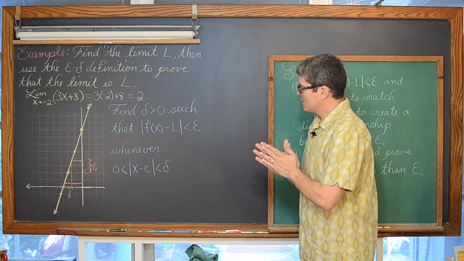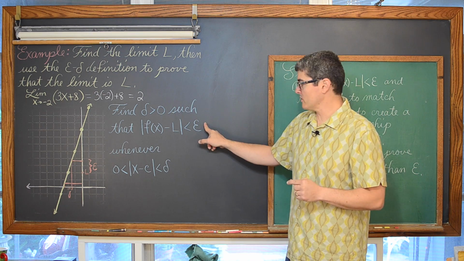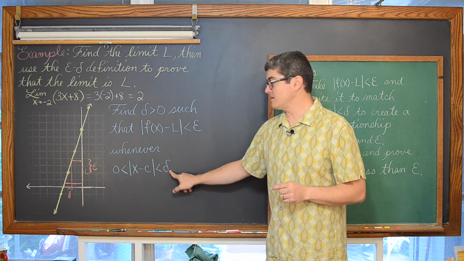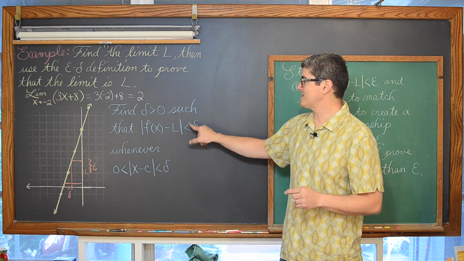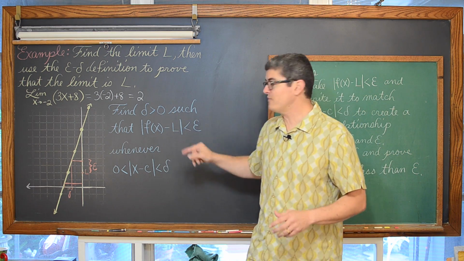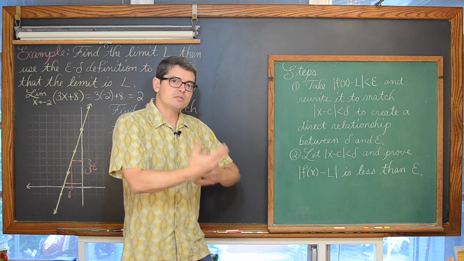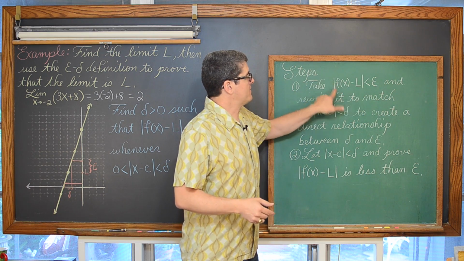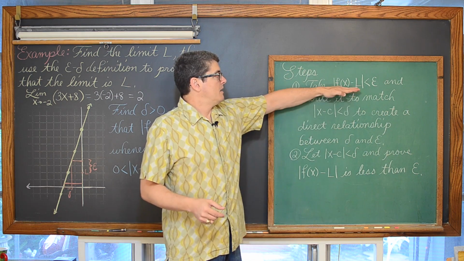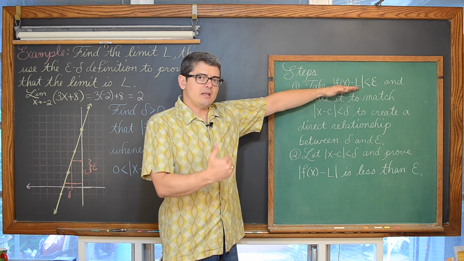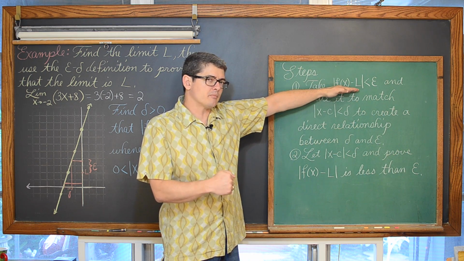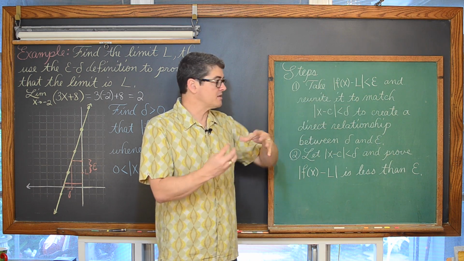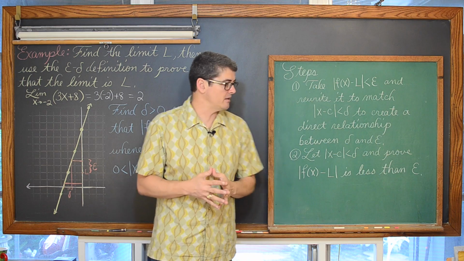Okay, so we're trying to prove this part. We're trying to prove that whenever the absolute value of x minus c is less than delta, the absolute value of f of x minus L is less than epsilon. So in step 1, where you see me start this work and I'm saying the absolute value of f of x minus L is less than epsilon, I'm using an assumption in the beginning of this work that I'm trying to prove. So you've got to know that step 1 is not part of the proof. It's scratch work just to develop this relationship between delta and epsilon.